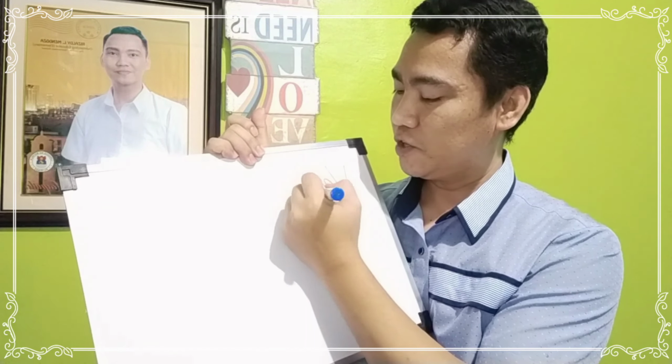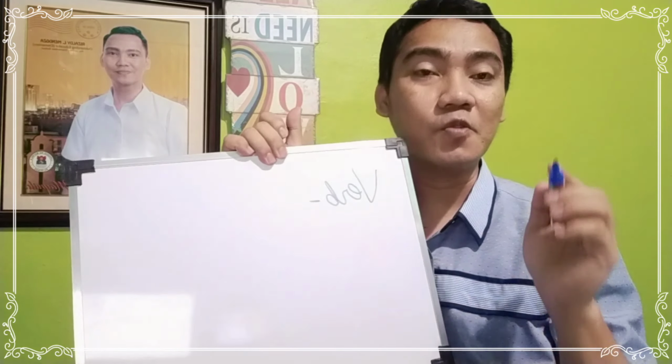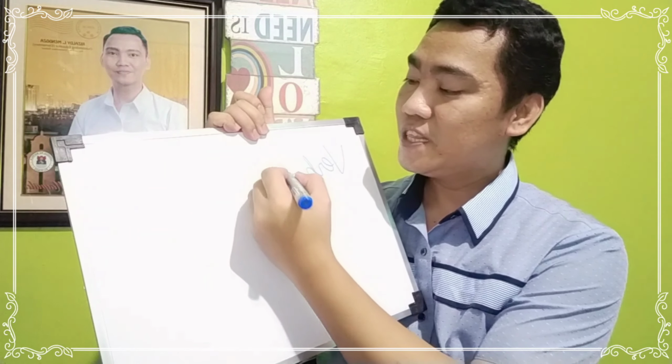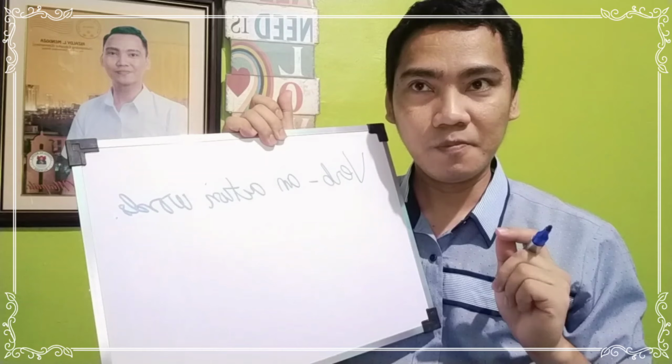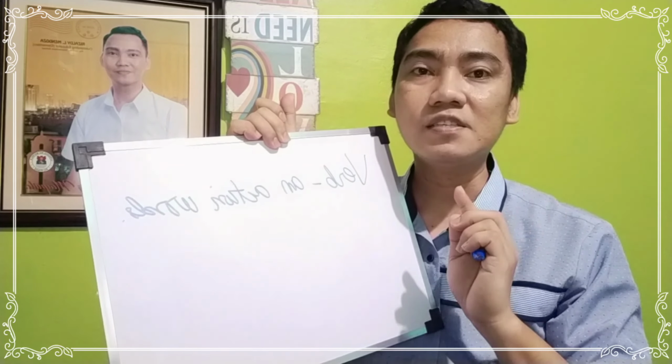And for today we have a new video and our lesson is all about the simple tenses of the verb. So of course, let's talk about verb first. This is a sort of review of what is a verb. When we say verb, we all know that this is an action word. Can you give me an action word? For example, I am talking. So talking is a verb.